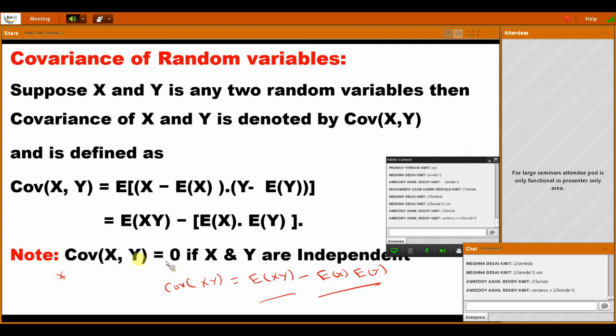What is the covariance of xy if x and y are independent? It is 0 if x and y are independent. Okay.